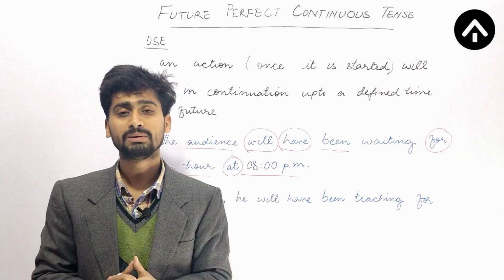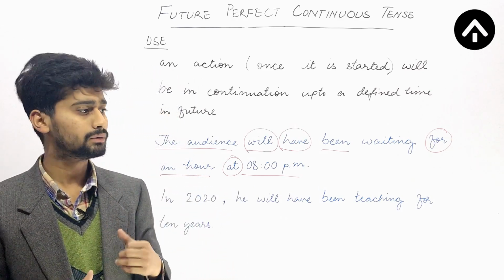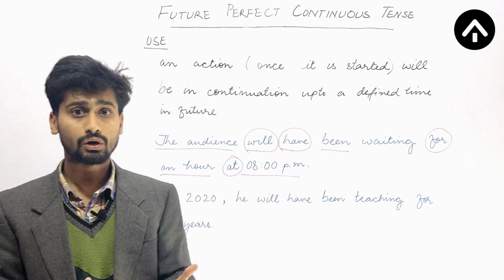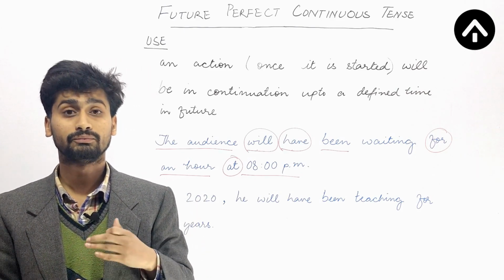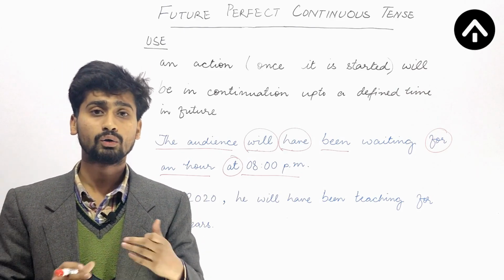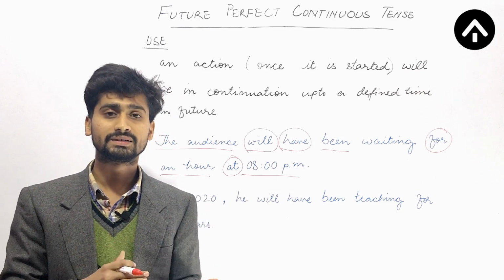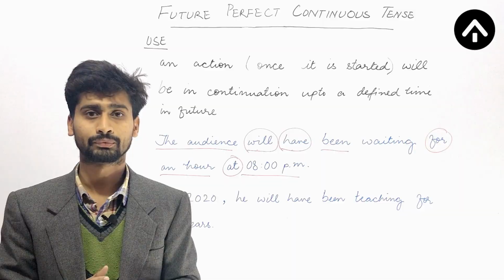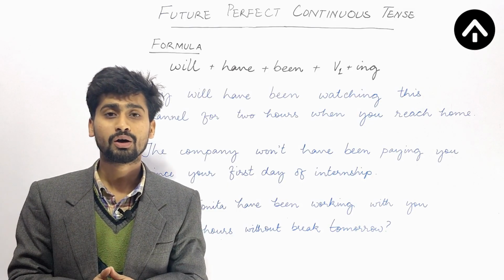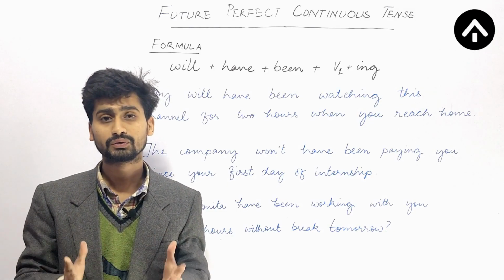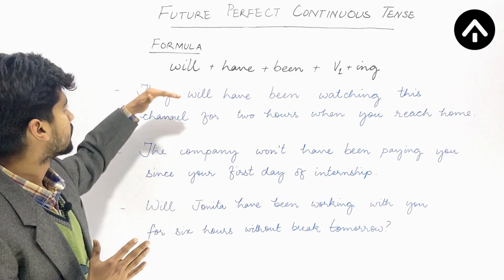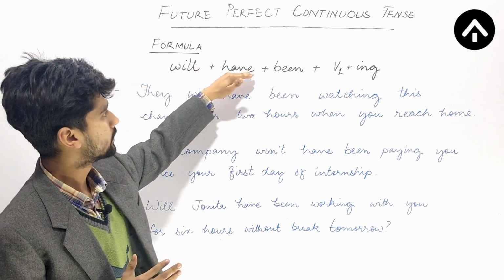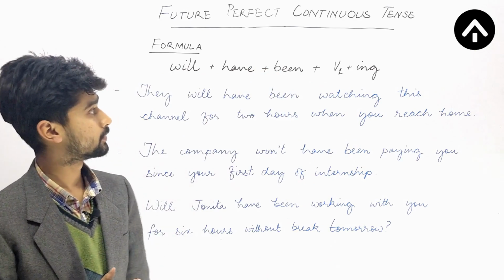Now after this we will be taking up a look at the structure of future perfect continuous tense, how to frame the sentences of this tense, and what will be its structure like. Alright, so the formula of future perfect continuous tense is again so simple. So this is will, have, been and present progressive form of the verb.